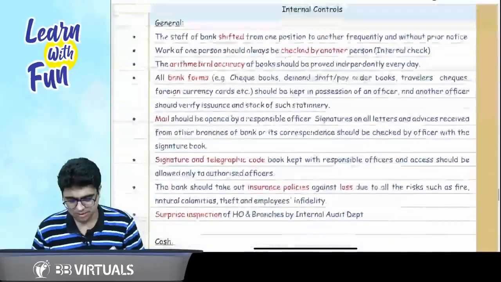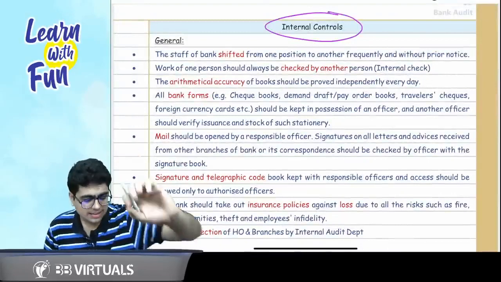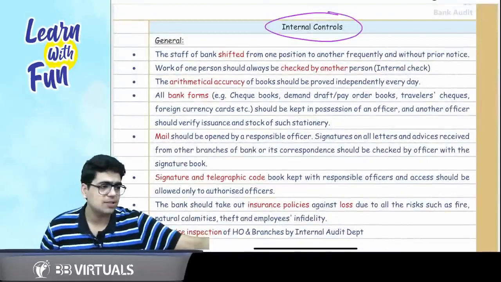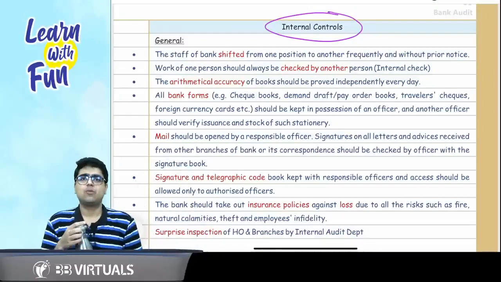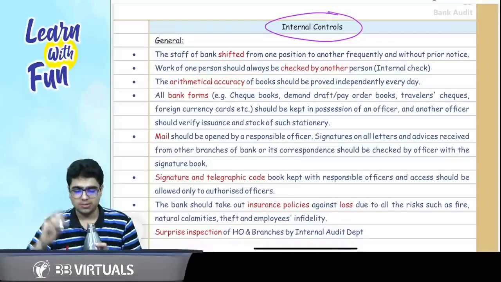Then we are moving to the next topic, that is the internal controls. Please stay with me. Now we are moving to the amazing concept of internal controls. Take a 1 minute water break, relax your mind, relax yourself, and then we'll move ahead.